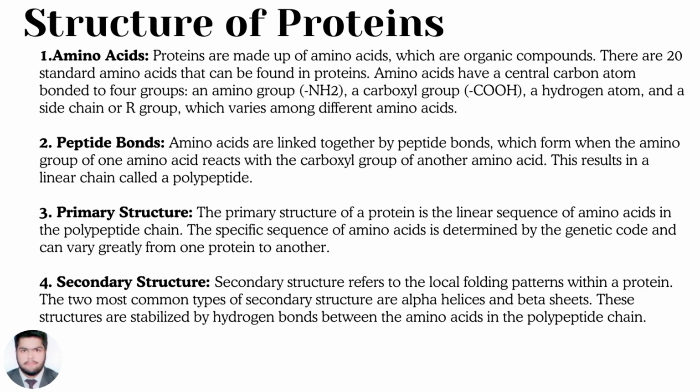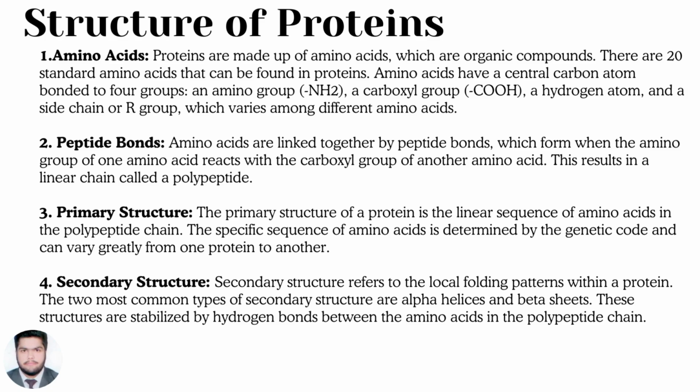Structure of proteins. Point 1. Amino acids. Proteins are made up of amino acids, which are organic compounds. There are 20 standard amino acids that can be found in proteins. Amino acids have a central carbon atom bonded to four groups: an amino group, a carboxylic group, a hydrogen atom, and a side chain or R group, which varies among different amino acids.